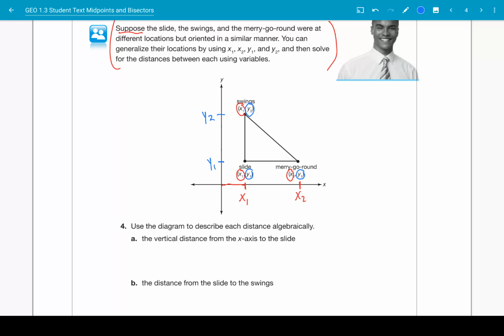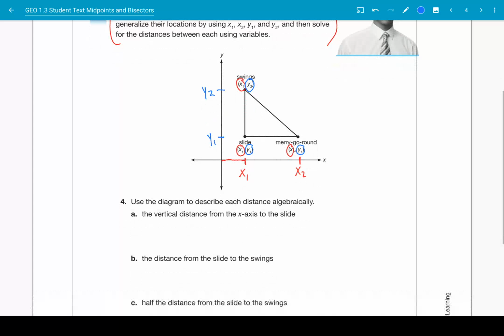Now let's use our vertical distance formula. We want to find how far it is from the x-axis to the slide. That's the distance from 0, 0 to the slide, which is at y1. Remember, our vertical distance formula is y2 minus y1, and then the absolute value.